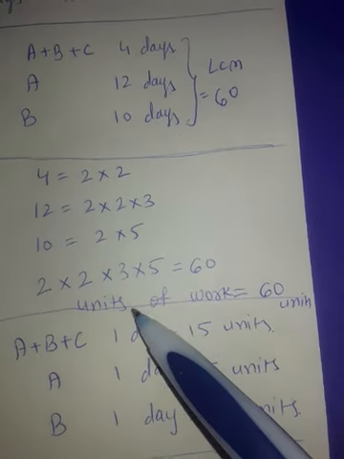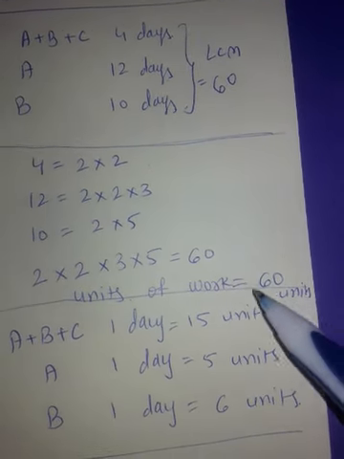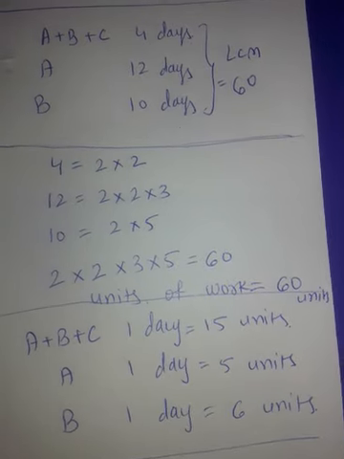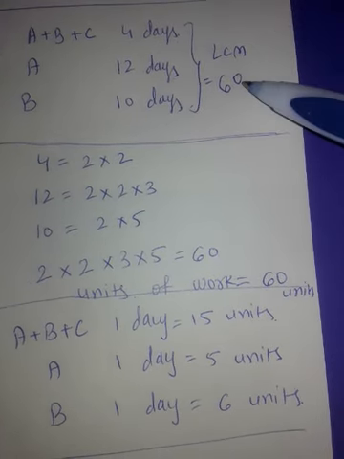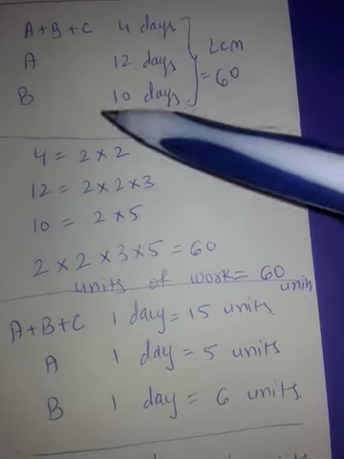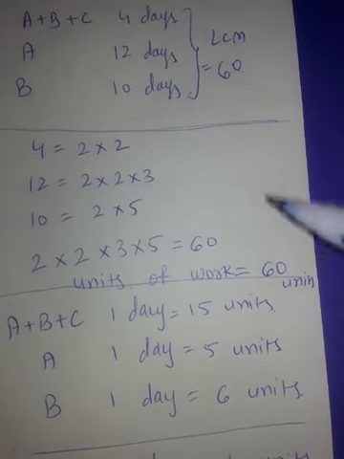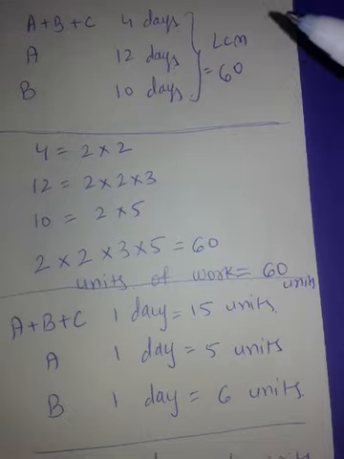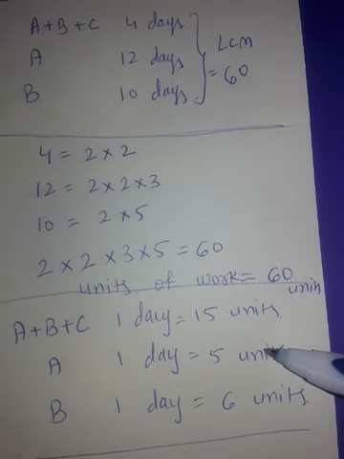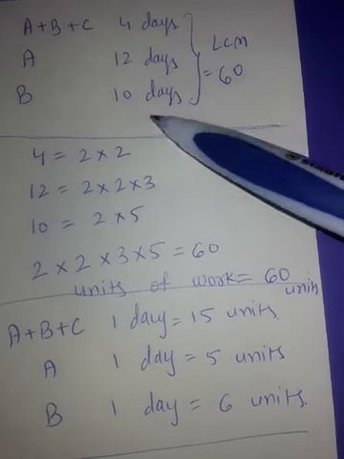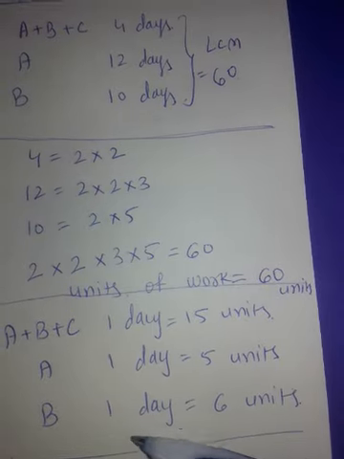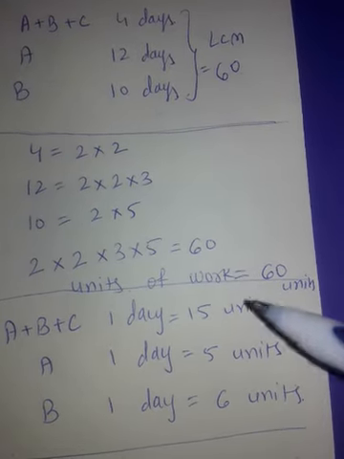LCM is 60, that means units of work is 60 units. We have to assume this. Now what is the next step? 60 divided by 4. So A, B, C in one day will complete 15 units. 60 divided by 12 is 5. So A in one day 5 units. 60 divided by 10 is 6. So B in one day 6 units. This is the next step.